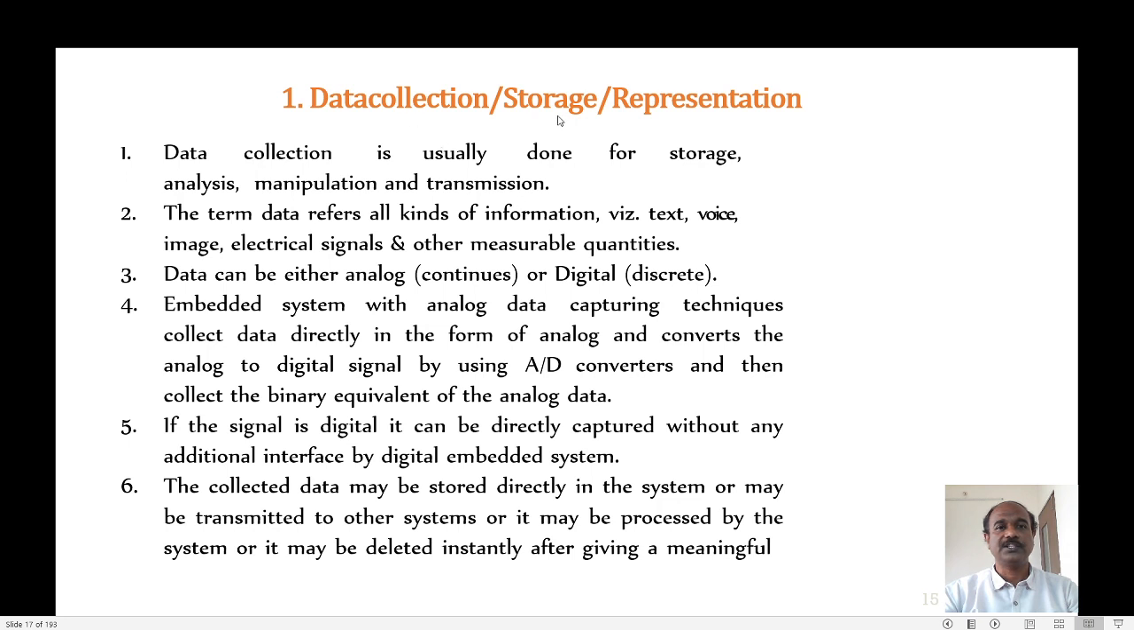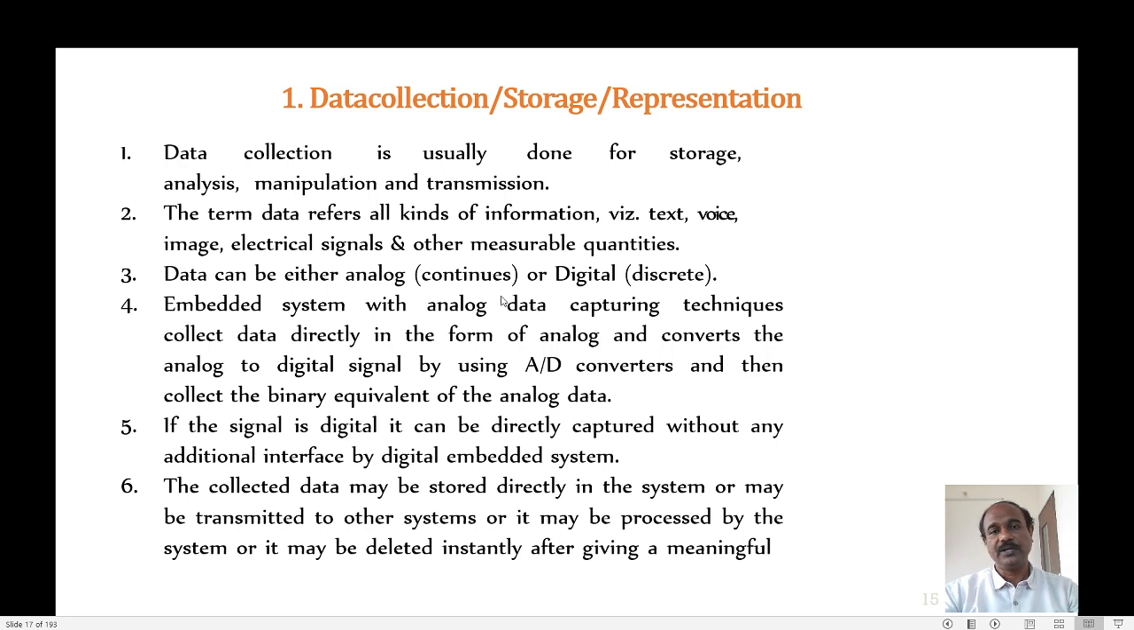The first one is data collection, data storage or representation. I can use an embedded system for data collection. So what is the data? The data may be voice data, text data, video data, audio data, my speech. For collecting such information, I can use the embedded system, that is called data collection. The collected data may be analog data or digital data.